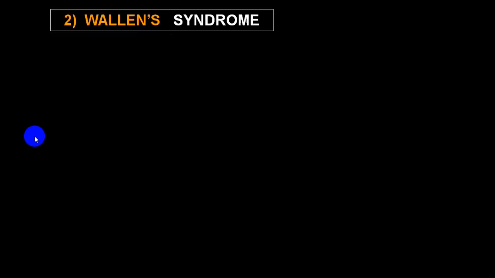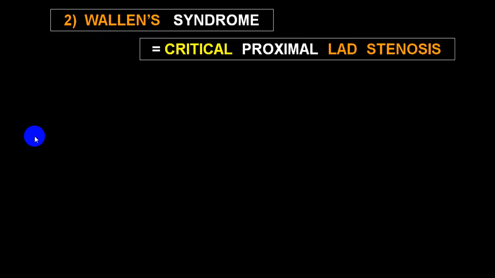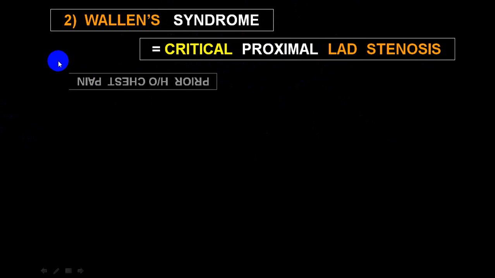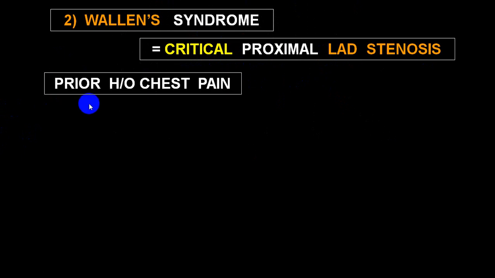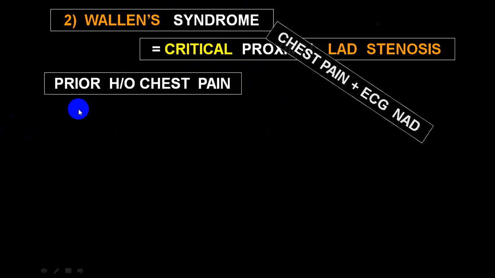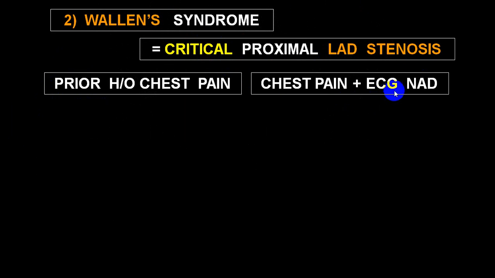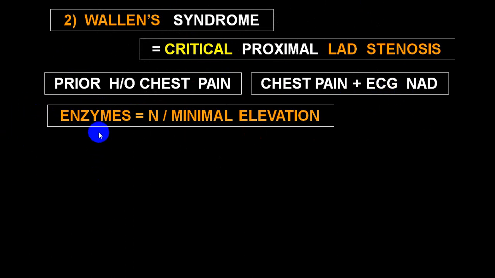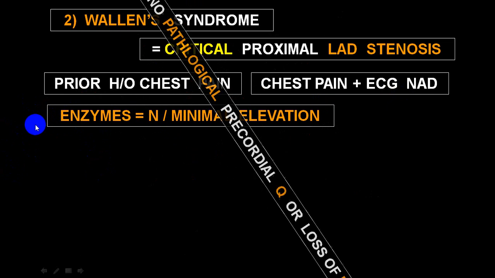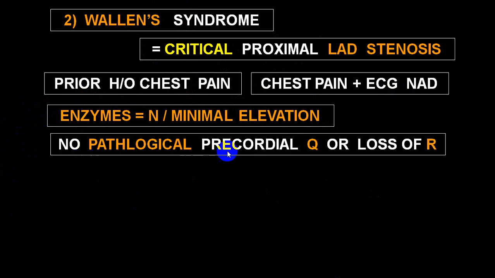Now we go to the second criteria, what we call Wellens syndrome or Wellens' criteria. If you get that, it is again a critical proximal LAD stenosis, left anterior descending artery stenosis. If a person has a history of chest pain, if a person is having chest pain with an ECG which is normal, enzymes are normal, and there is a minimal elevation, or say we call borderline, troponin or CPK. No pathological precordial Q wave or loss of R wave.